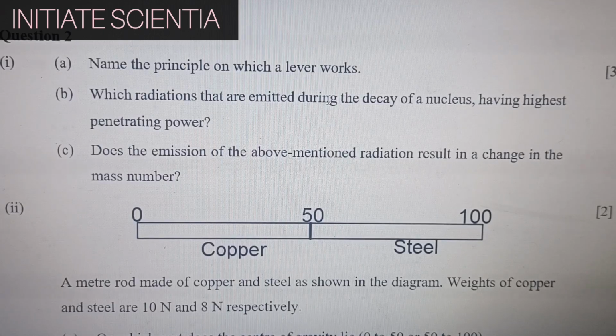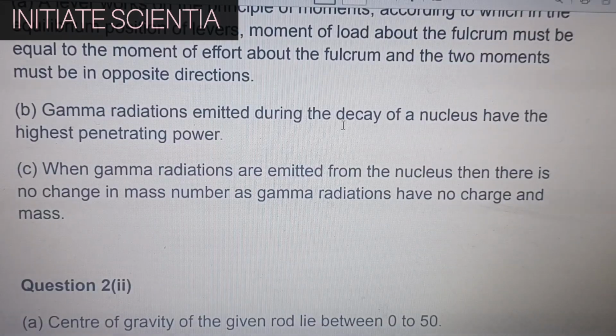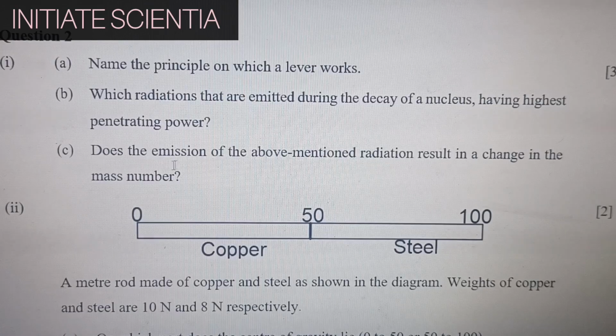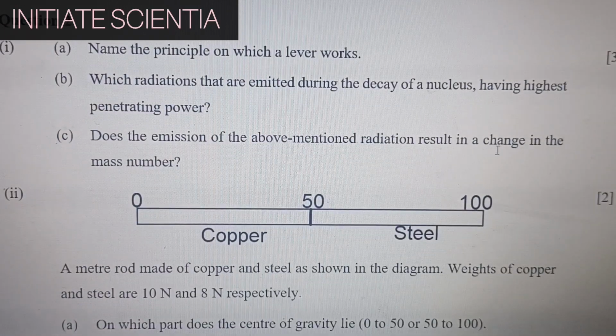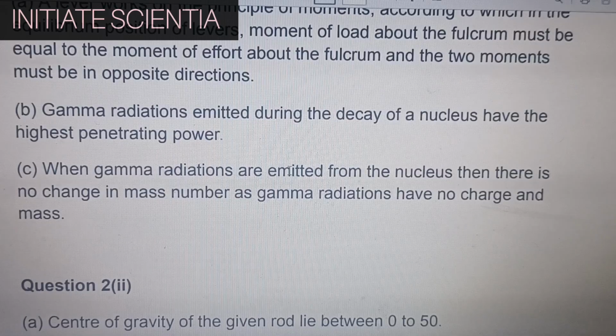Which radiations that are emitted during the decay of a nucleus have the highest penetrating power? Gamma radiations emitted during the decay of nucleus have the highest penetrating power. Does the emission of the above mentioned radiation result in a change in the mass number? When gamma radiations are emitted from the nucleus, then there is no change in mass number as gamma radiations have no charge and mass.